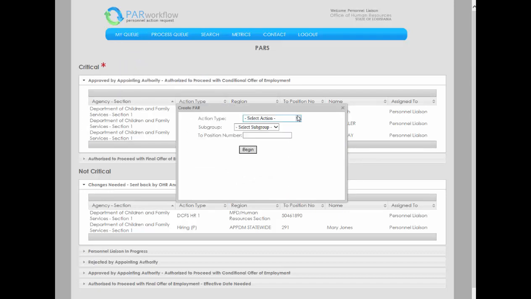In the Create PAR window, choose Hiring for the action type and enter a position number. Enter a personnel number if applicable. Entering a position or personnel number will pull that information from LeGov Leo to populate the PAR. If you do not have a position or personnel number, that information may be entered manually. Click on Begin to be routed to the Dcfs HR2 PAR.